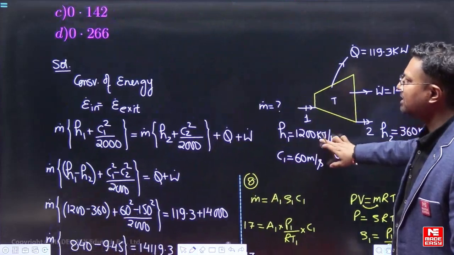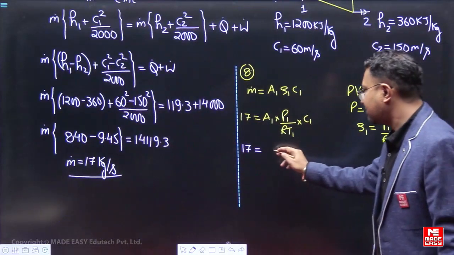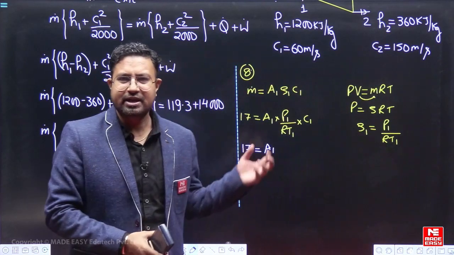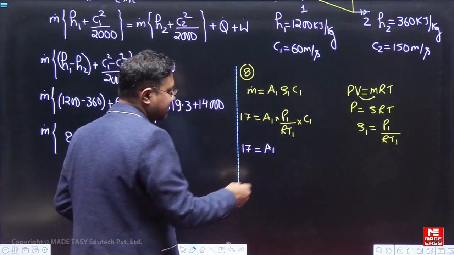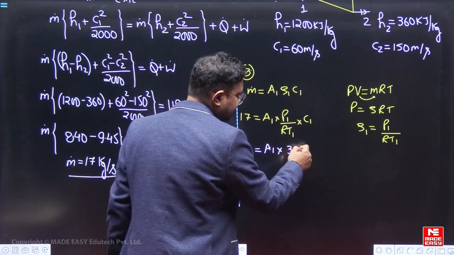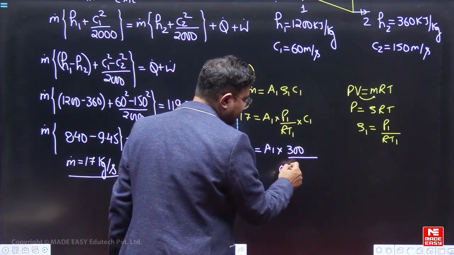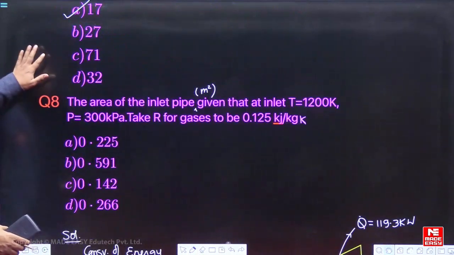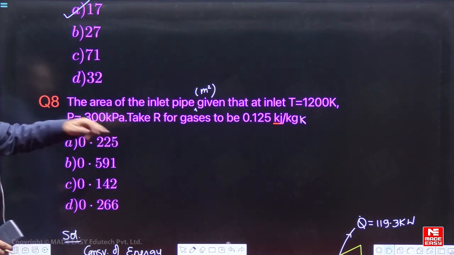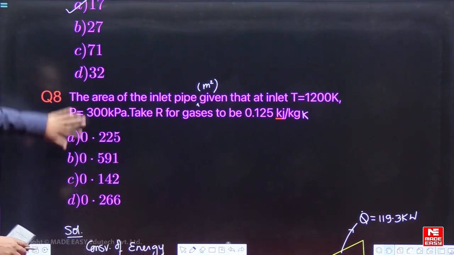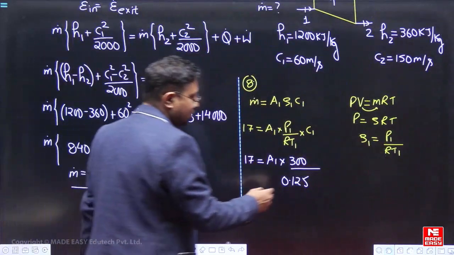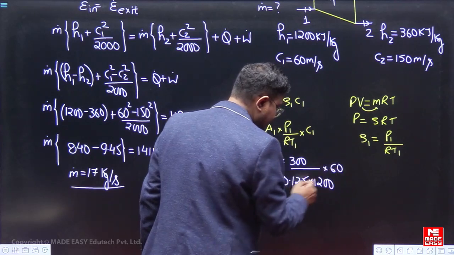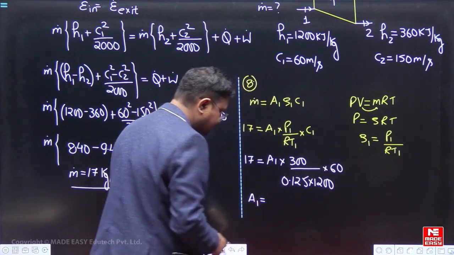लेट अस सॉल्व द क्वेश्चन, पता भी लग जाएगा. So for A1 I have to find out what is P1. देखो A1 मीटर स्क्वायर में रखेंगे, all the standard units which we care. P1, what is the pressure, it is 300 kilopascal, and R is 0.125. ये क्वेश्चन में गिवन डेटा है. आप देखो P1 गिवन है 300 kilopascal and R is 0.125. Temperature is 1200. टेम्परेचर 1200 है. So into 1200, this is into 60. So we can find the value of A1. A1 की वैल्यू आ जाएगी.